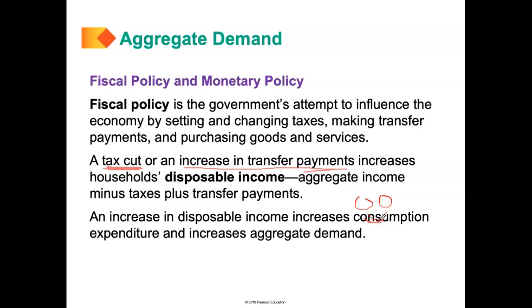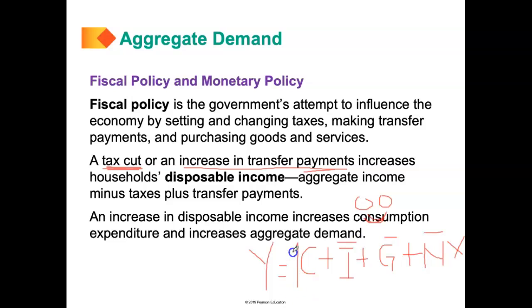As people spend more, consumption expenditure increases, and we know consumption expenditure is a part of aggregate demand because we have this equation Y equals C plus I plus G plus NX. Suppose NX, G, and I are constant.